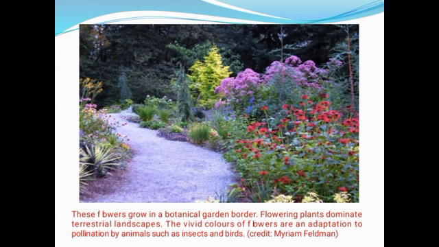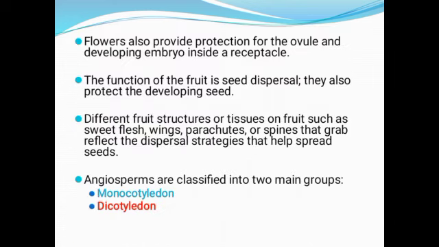Flowering plants dominate terrestrial landscapes. The vivid color of flowers are an adaptation to pollination by animals such as insects and birds. Flowers also provide protection for the ovule and developing embryo inside a receptacle.